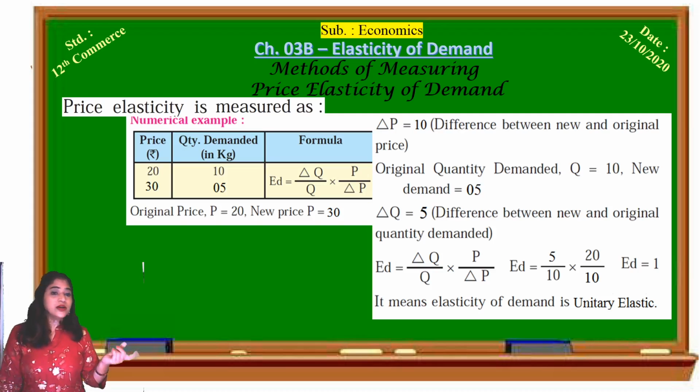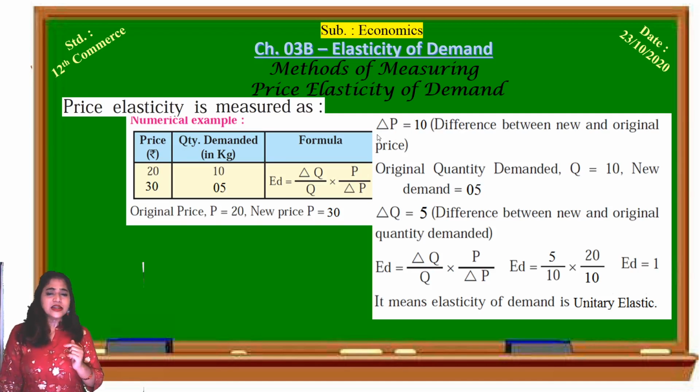Earlier it was 20, now it is 30, so we just consider the change. Delta means change in quantity and change in price. So if we solve this, we get elasticity of demand equal to 1.